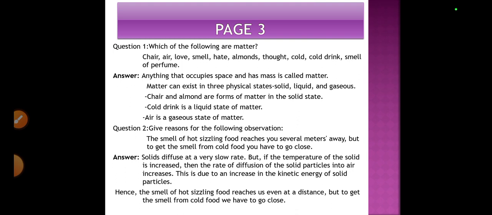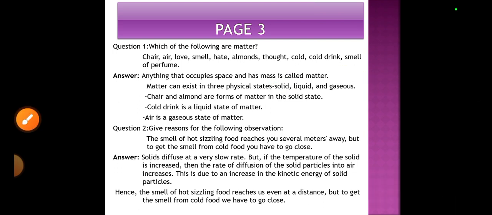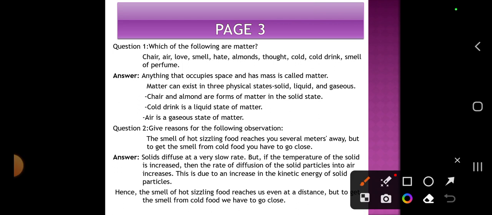Matter can exist in three physical states: solid, liquid, and gas. So we can say that chair and almond are forms of matter in the solid state. Cold drink is a liquid state of matter, and air is a gaseous state of matter.